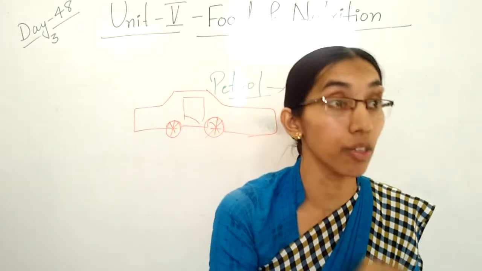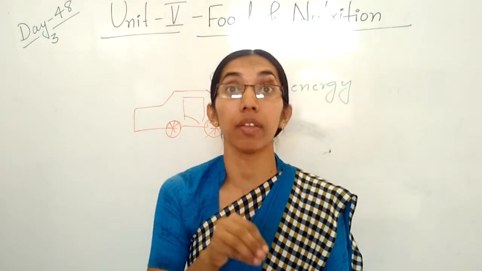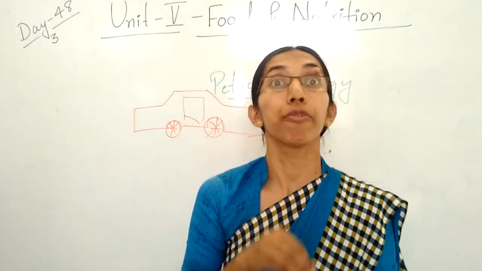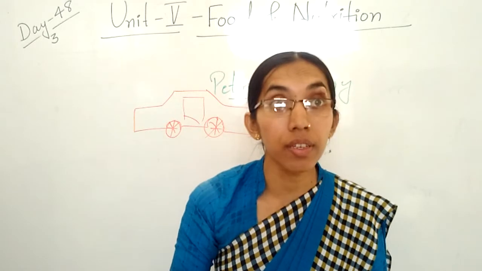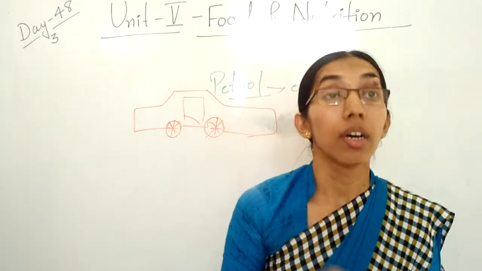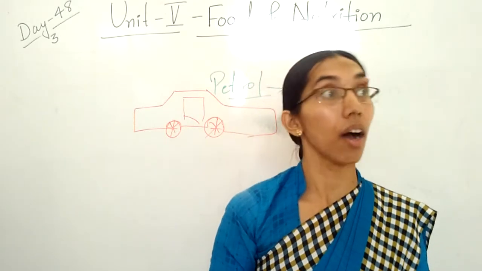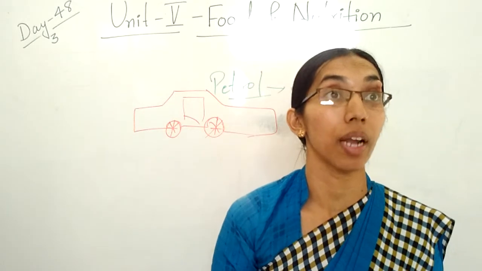It provides energy. It provides stamina, because in those vegetables, in those fruits, in those nuts and dry fruits, there are minerals, vitamins, and carbohydrates. Minerals are very important for our health.